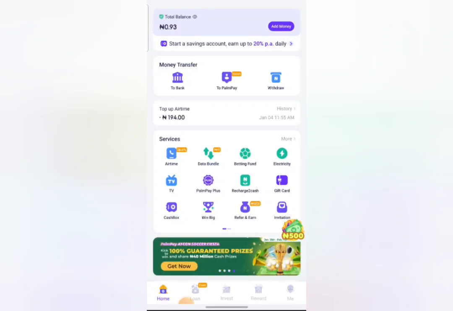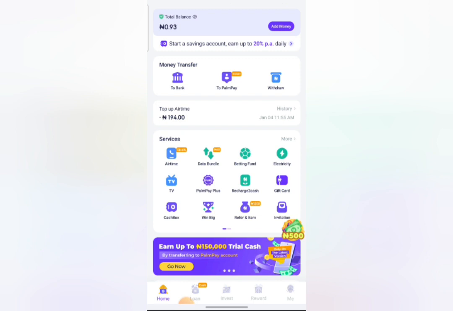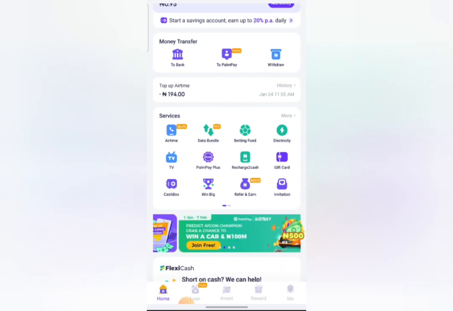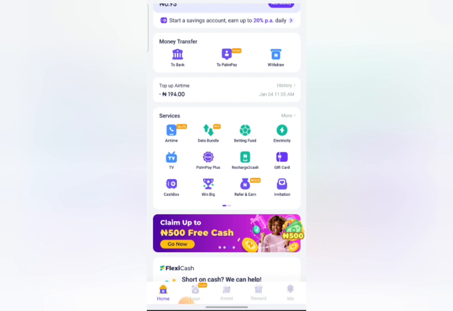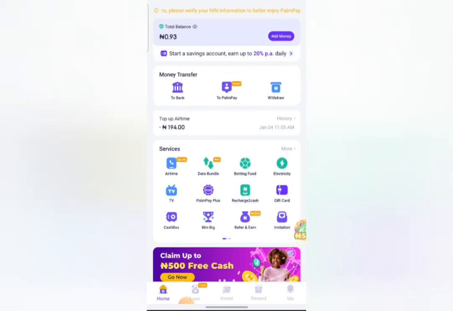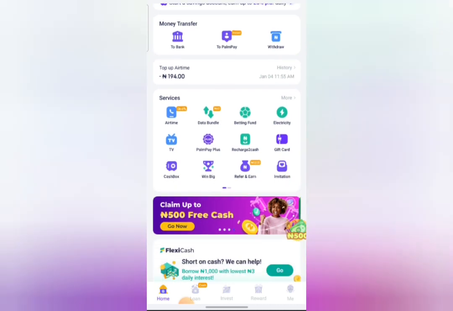In today's video, I'm going to show you guys how to take a loan or how to borrow money on Palmpay in 2024. Palmpay is a microfinancing app where you can carry out financial services such as buying airtime, transferring money or receiving money, as well as buying data. There are other things you can do on Palmpay such as betting funding, electricity bills, TV bills and other stuff.